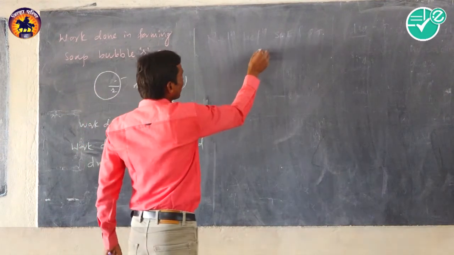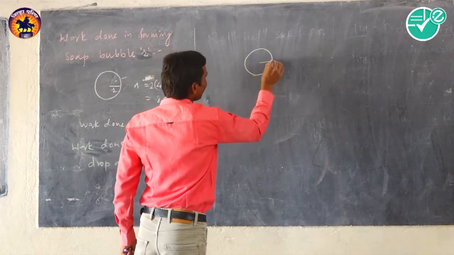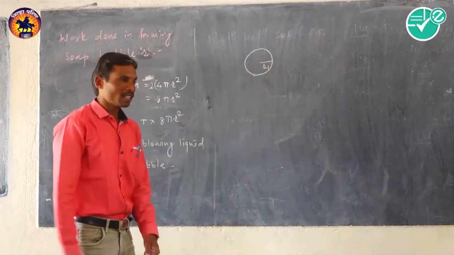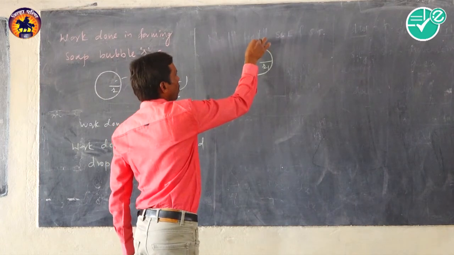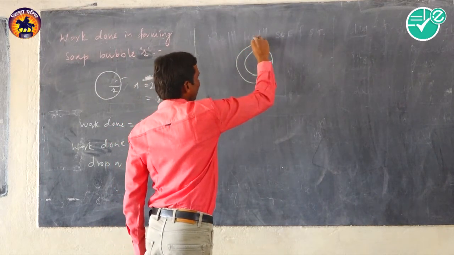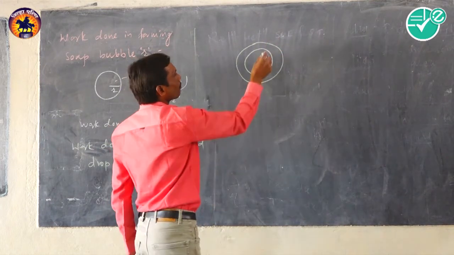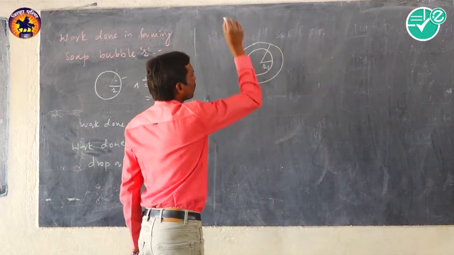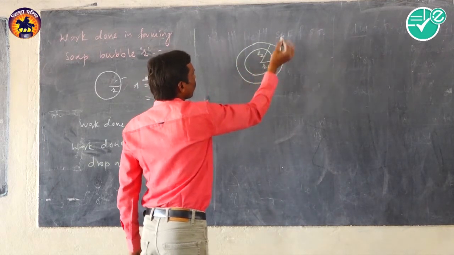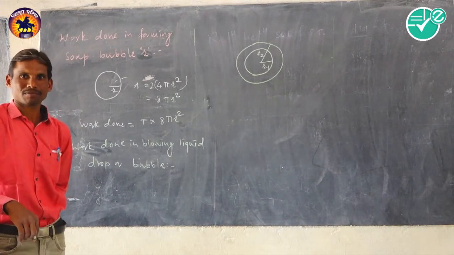Now consider a liquid drop having initial radius r1. It is blowing when external energy in the form of heat is supplied to that bubble. In this case it gets blown, and now consider r2 is the final radius.